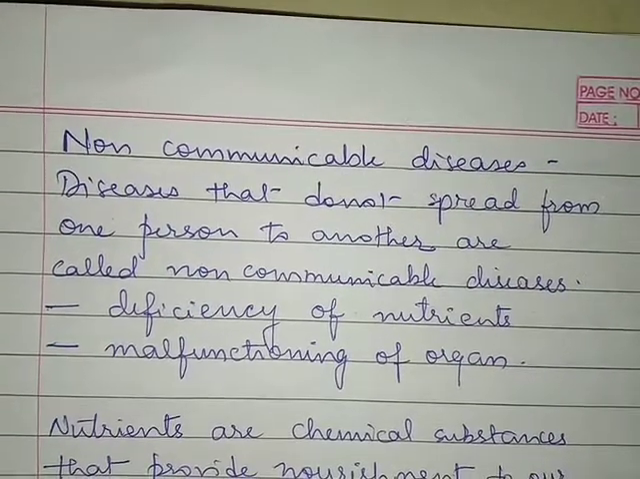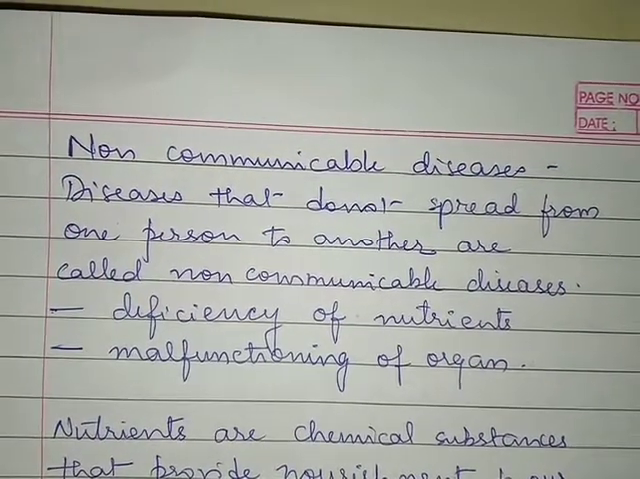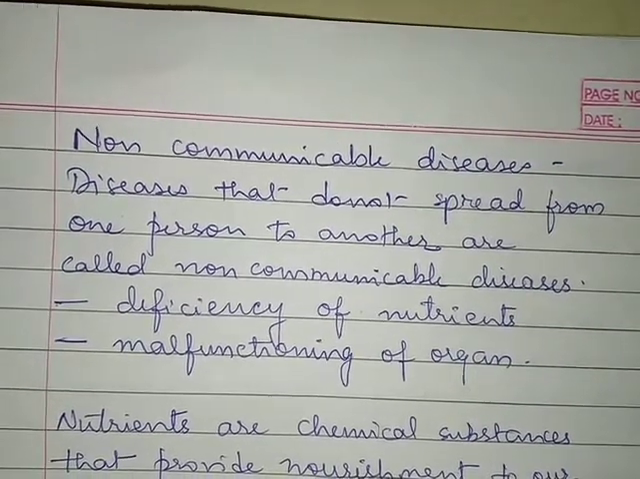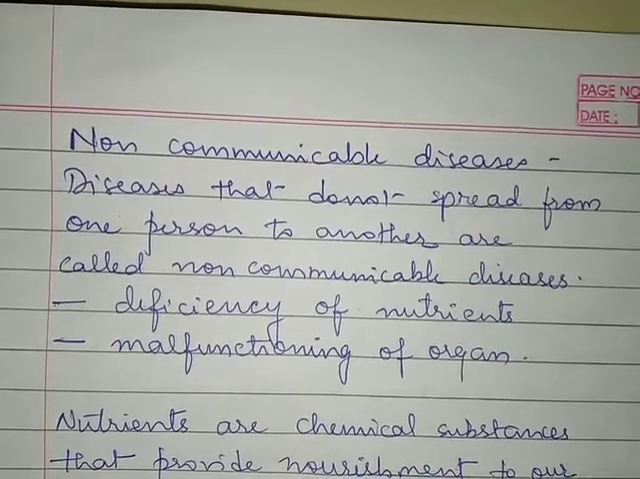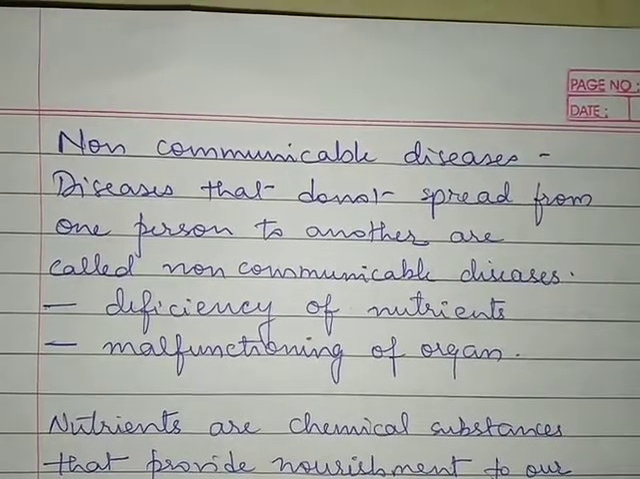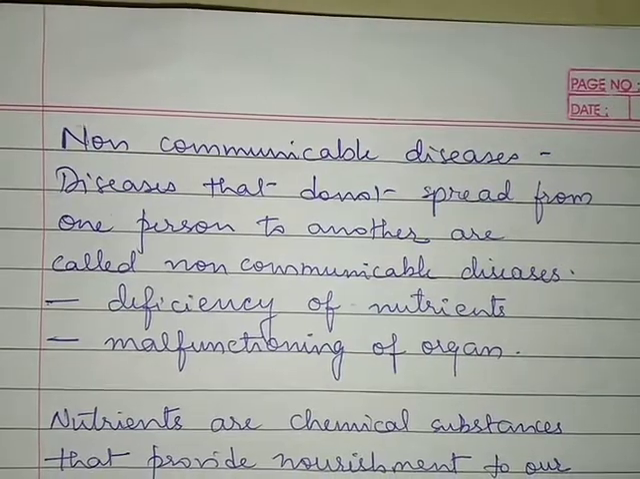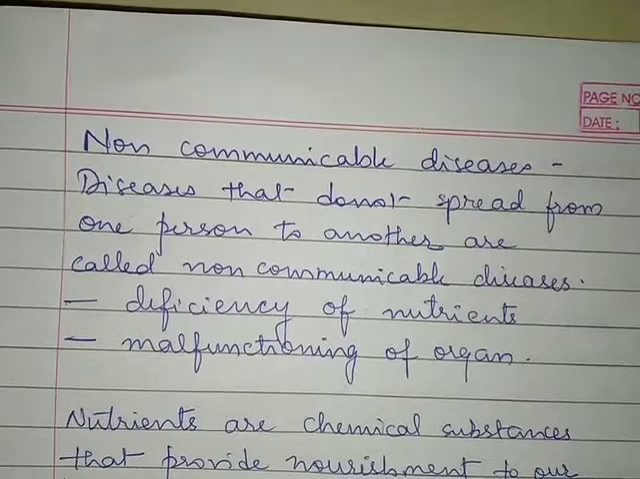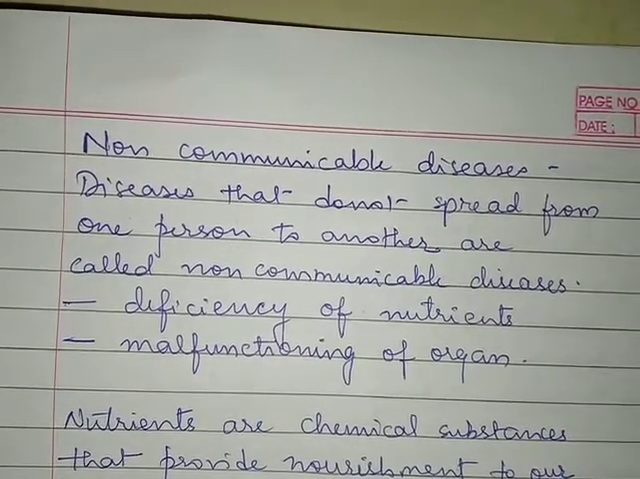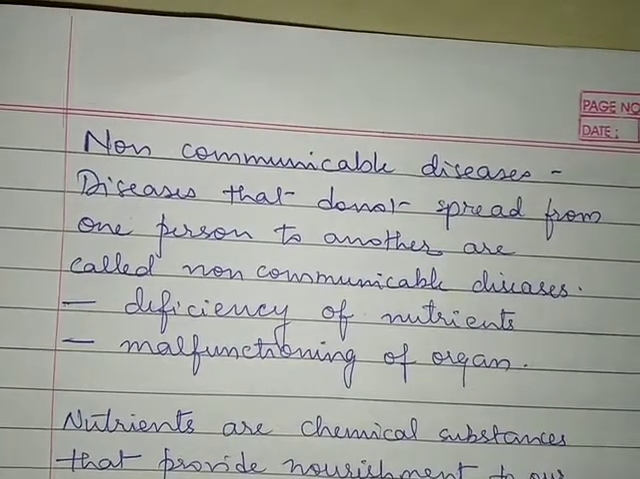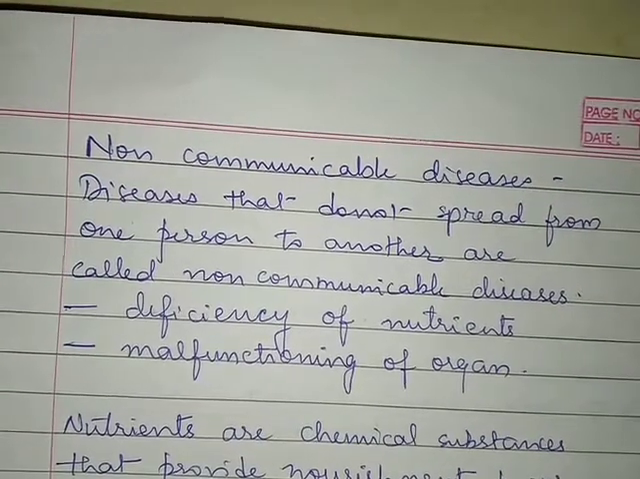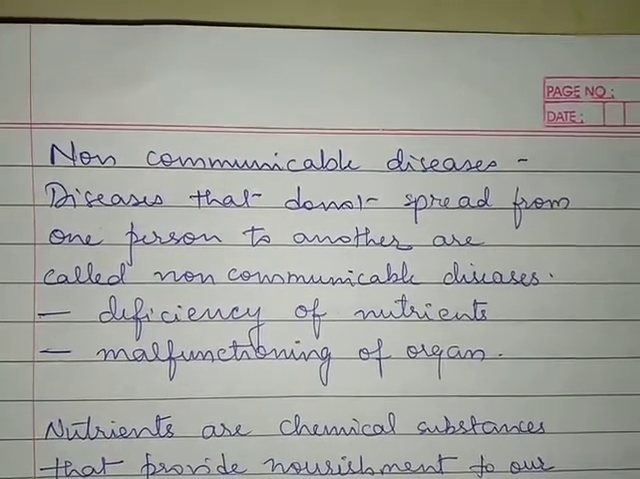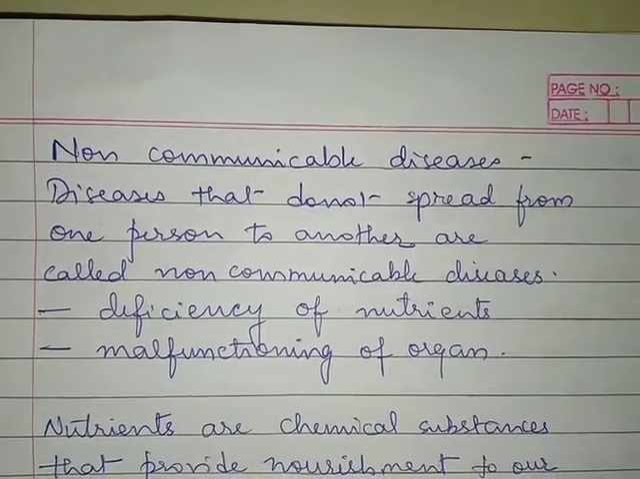We studied communicable diseases, that they can spread from one person to another, and the modes of transmission of communicable diseases are droplet infection, contaminated food and water, direct contact, and vectors. After that, we studied certain examples of communicable diseases, the mode of their transmission, the body part that is affected, and the symptoms. Now we are going to study the non-communicable diseases.